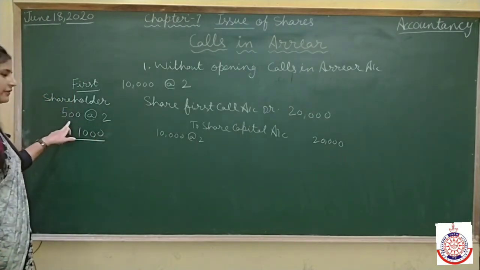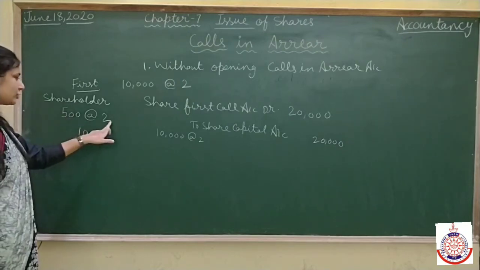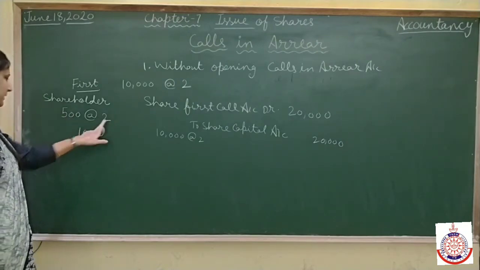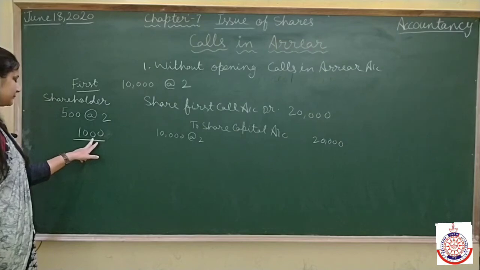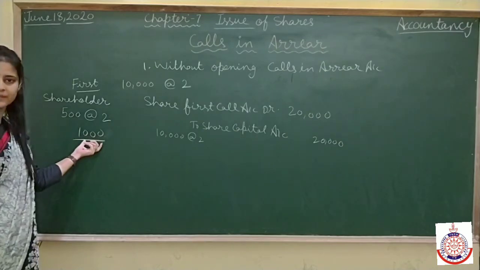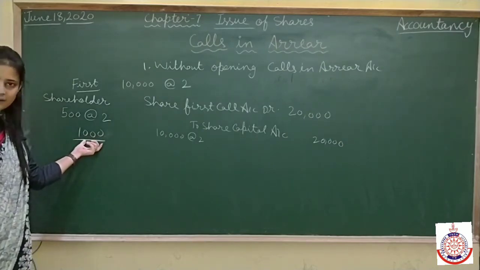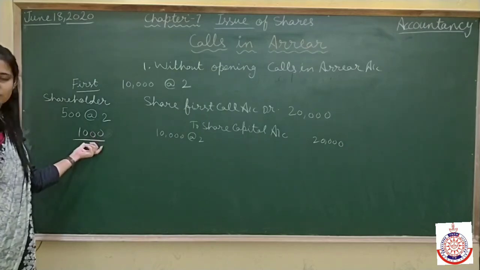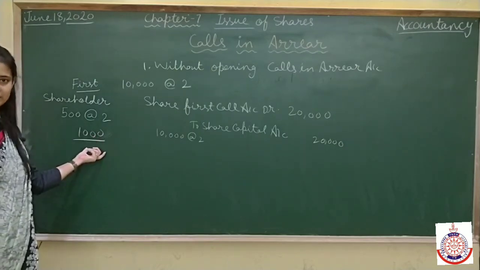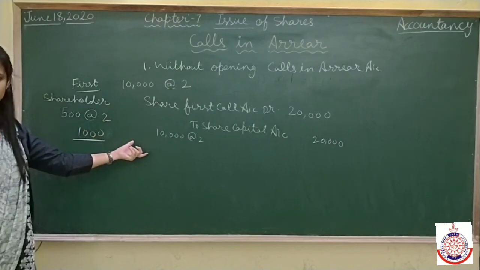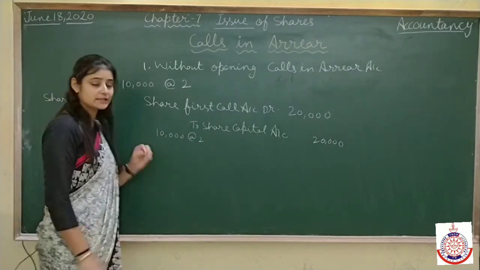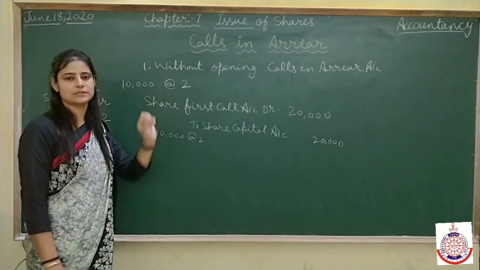A shareholder having 500 shares at the rate of 2 rupees has to pay 1,000 rupees to the company. But now he is refusing or has failed to pay this amount, so we will receive less money. That situation is known as calls in arrear.